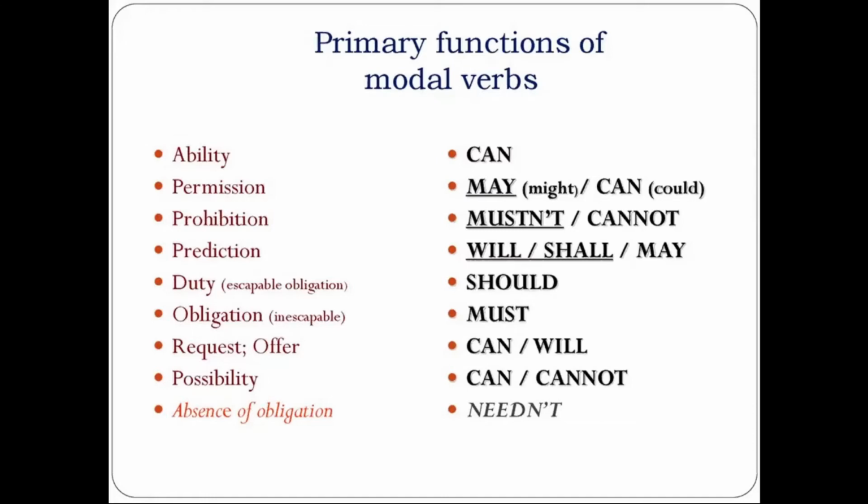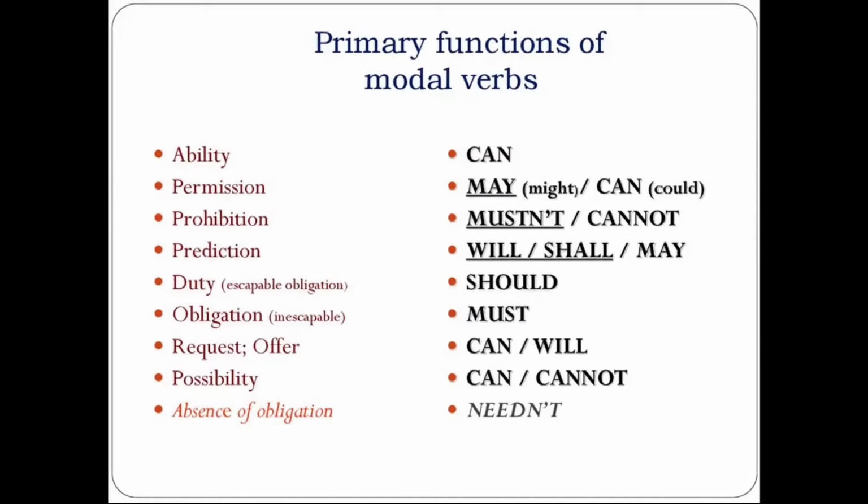The next is duty, escapable obligation. In this case, we use the modal verb should. For example, I should go home right now. I should do this exercise.